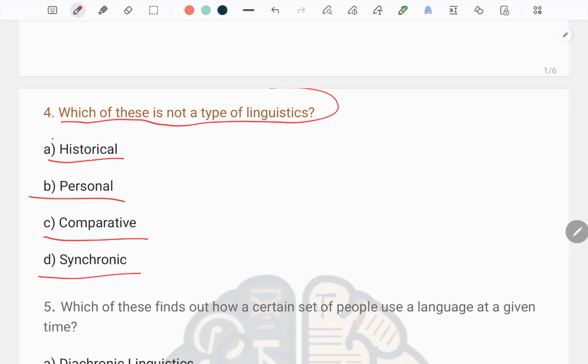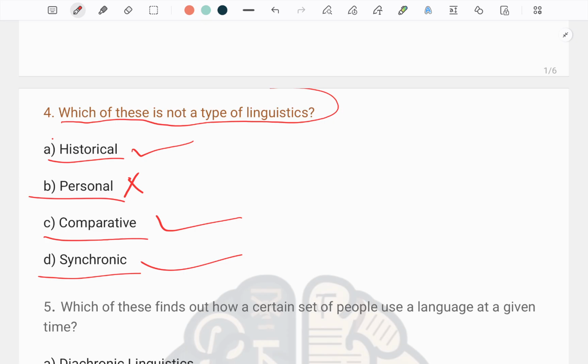In this question, we have to select the one that is not a true type of linguistics. As we know, we have historical linguistics, comparative linguistics, and synchronic linguistics, but we don't have personal linguistics. This is the incorrect answer to this question.